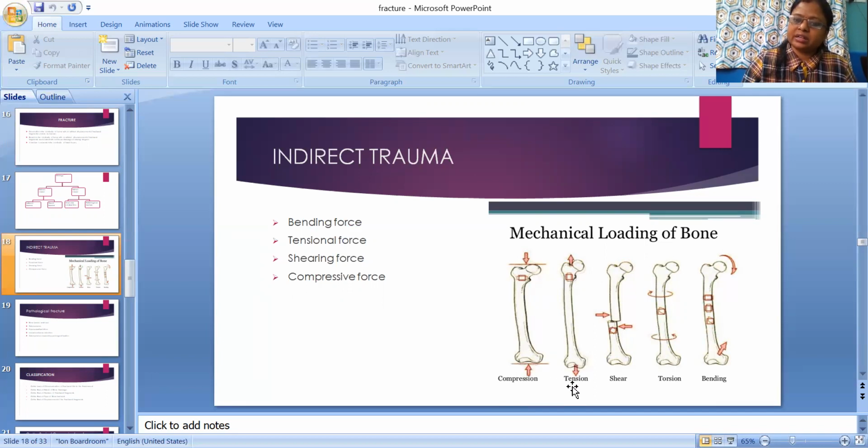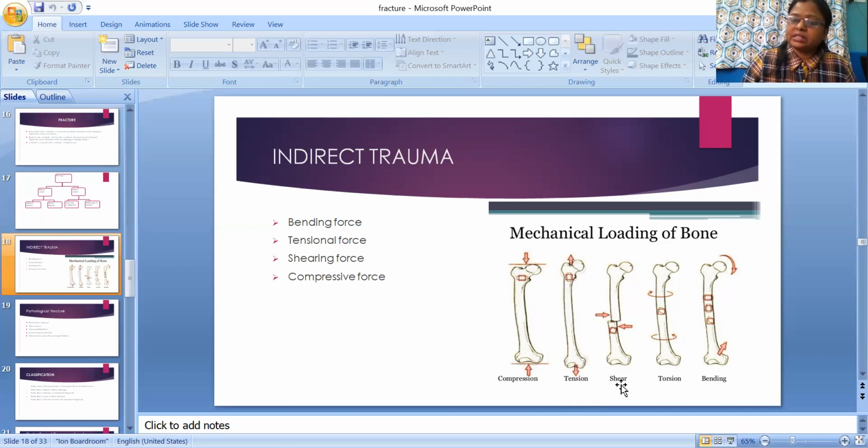You can see here tension. Tension force, that is opposition of bone, right? If this force is applied outside, this force is also applied outside, that cause tension, and after this tension, result is fracture of bone, right?